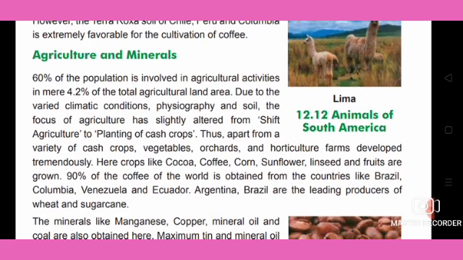Argentina and Brazil are the leading producers of wheat and sugarcane.